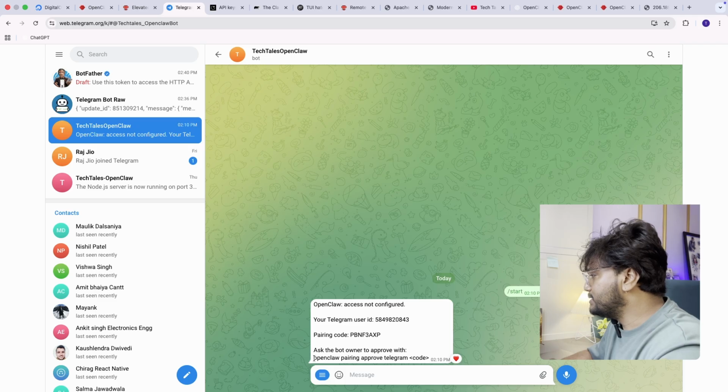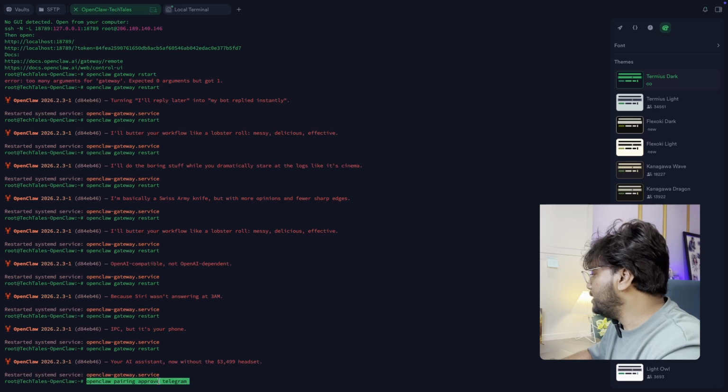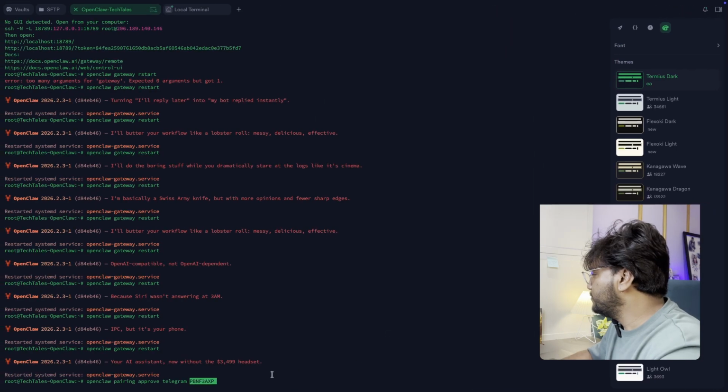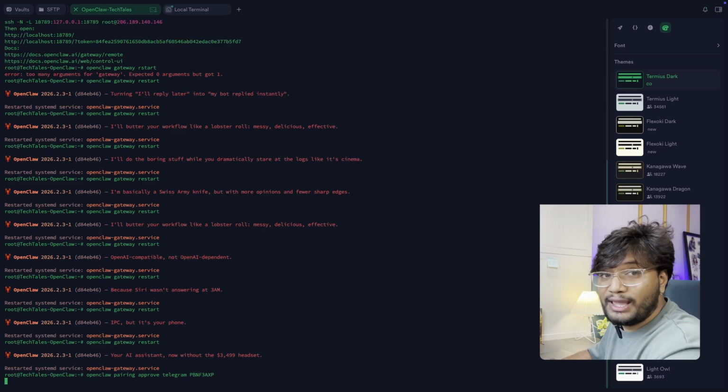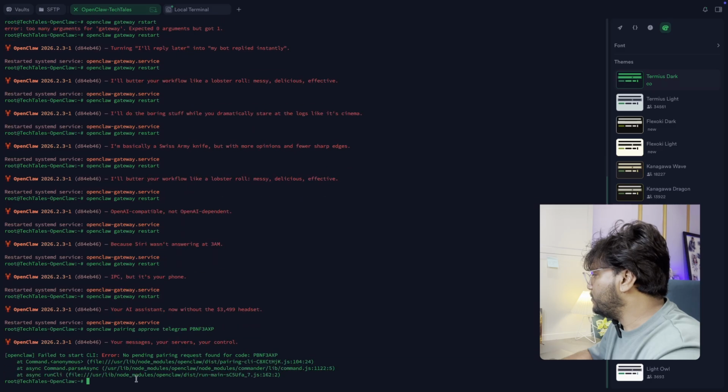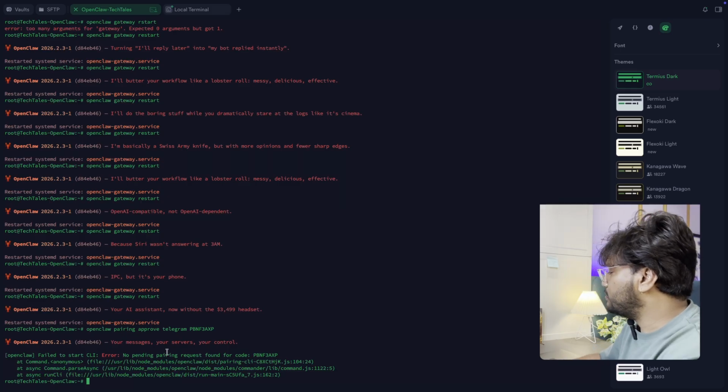So I need to take this: openclaw pairing approve telegram, and put the code here. Let's try. I have hit the command openclaw pairing approve for the code. Okay, it seems like some problems are going on.